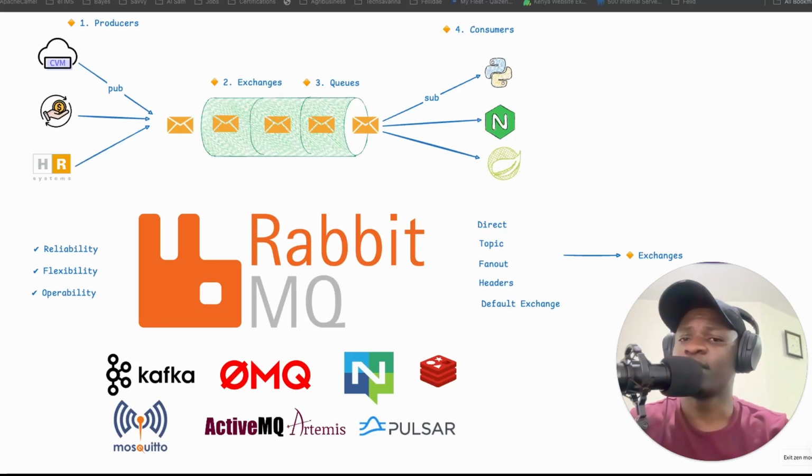So also in terms of RabbitMQ, that was just about what RabbitMQ is. But now in terms of the architecture of RabbitMQ, we have three components. The first one is the producers. These are the producers of the messages, and they publish the messages into the exchanges.